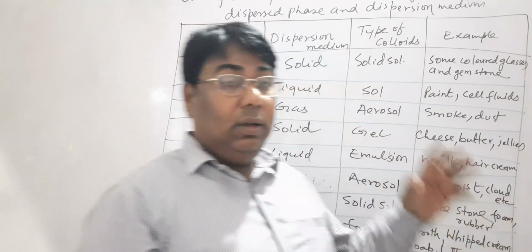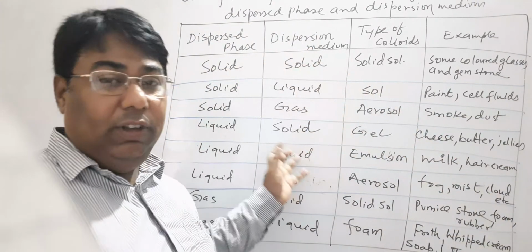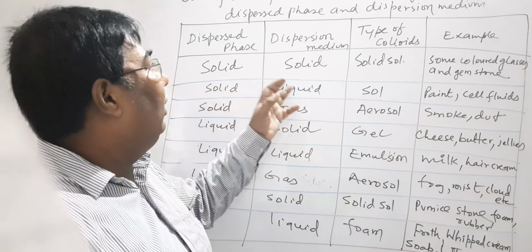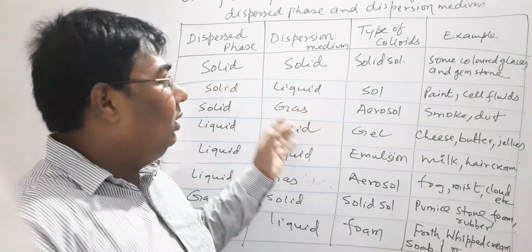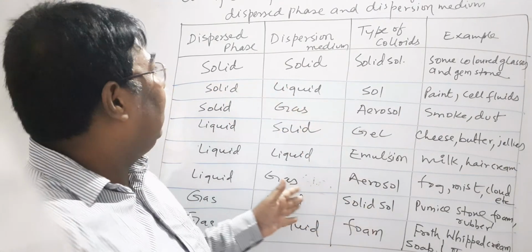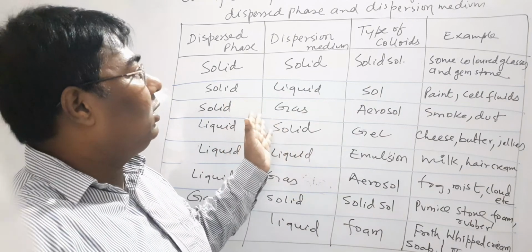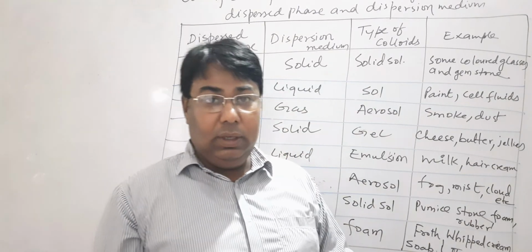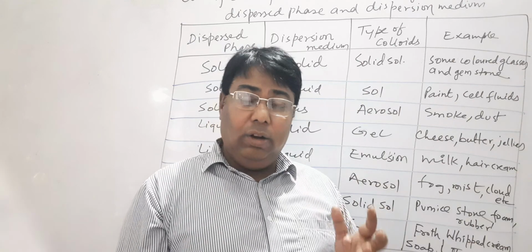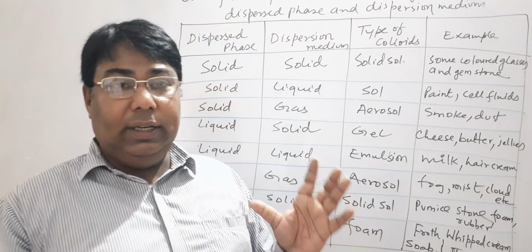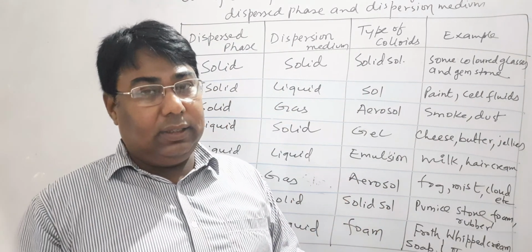These are the complete classifications of colloidal solutions on the basis of physical states of dispersed phase and dispersion medium. I think that all of you understand the entire classification of colloids.